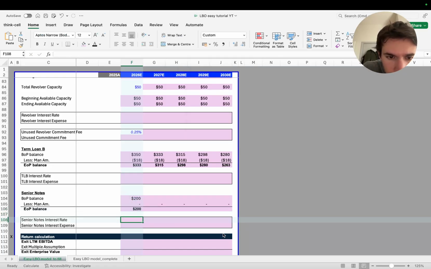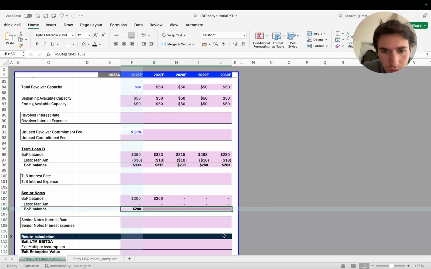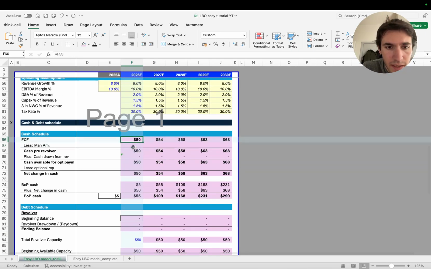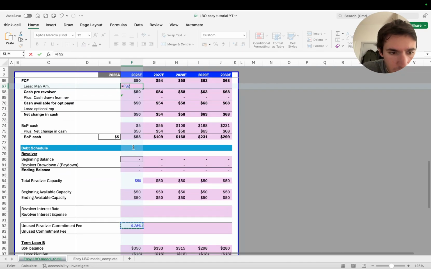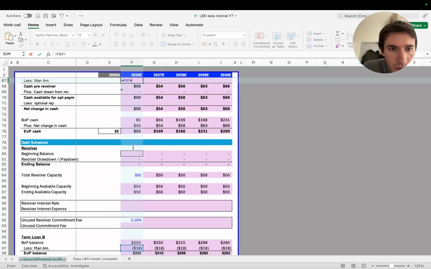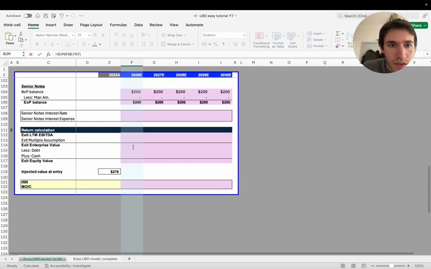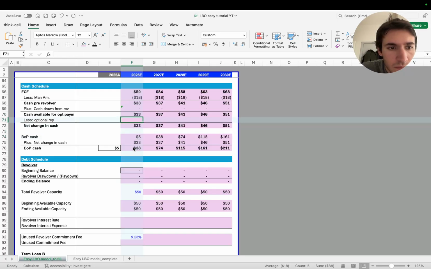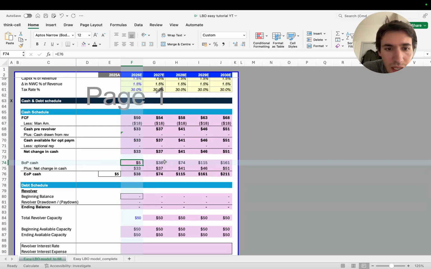What did I do wrong? Okay. And there we go. Now, let's go here. Remember, less mandatory amortization. It's going to be this plus the mandatory amortization for the senior notes, which is 0. And there we have it. Optional repayments in this case is 0. And okay, seems to make sense.